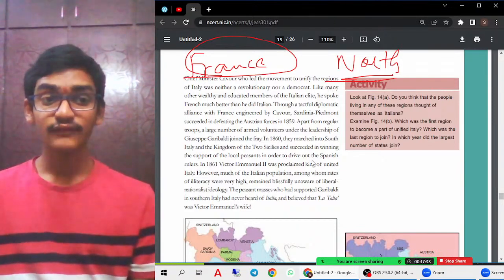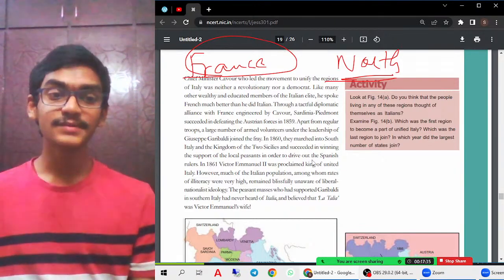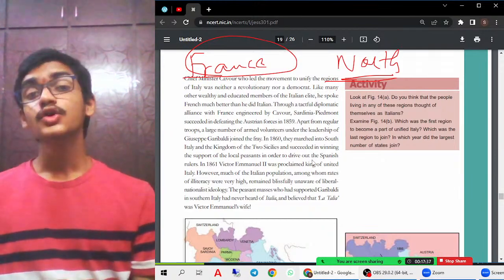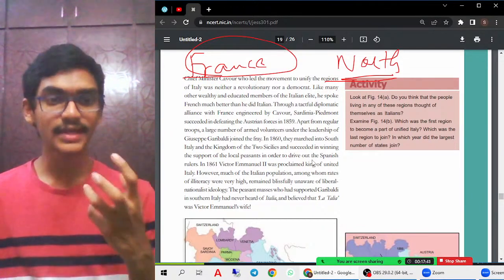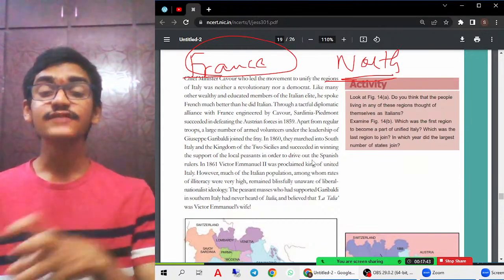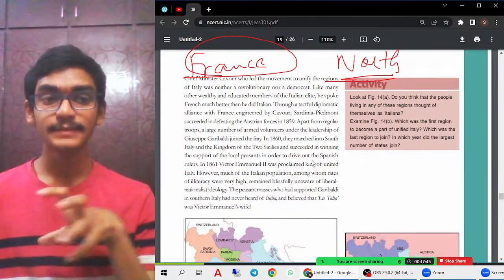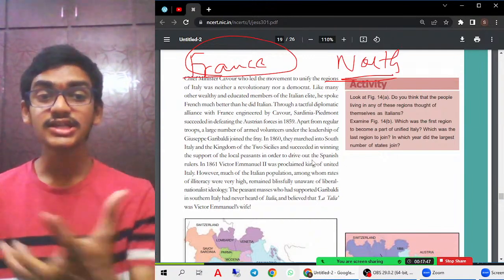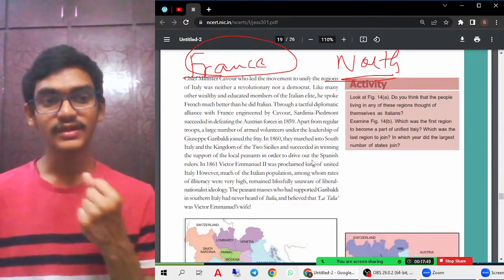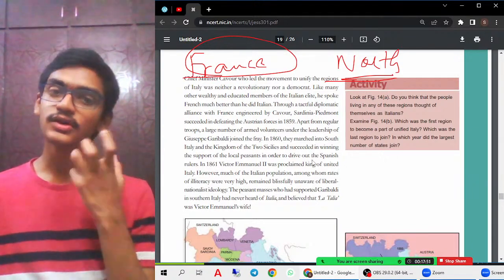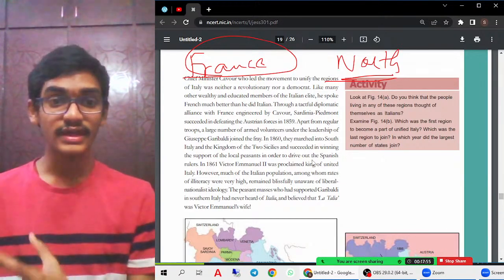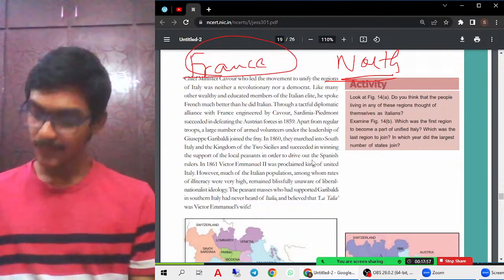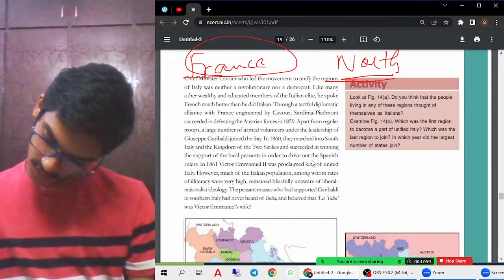And during that time, very importantly, Giuseppe Garibaldi came into the picture. Who is this Giuseppe Garibaldi? He was a military soldier, and he had a great influence among the people also. Because of it, a large number of armed volunteers came together under the leadership of Giuseppe Garibaldi. With the help of the local peasants also, they were able to win the regions of South Italy.